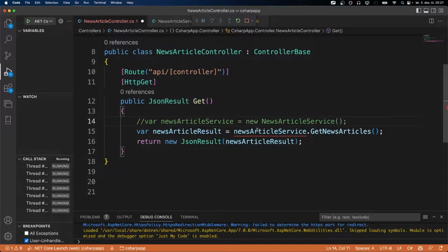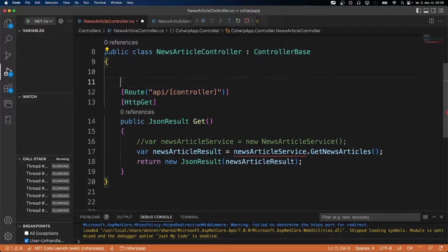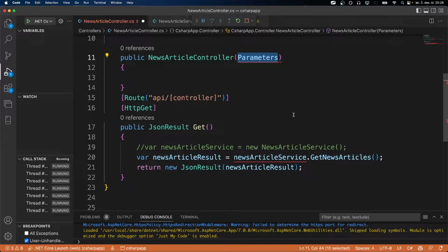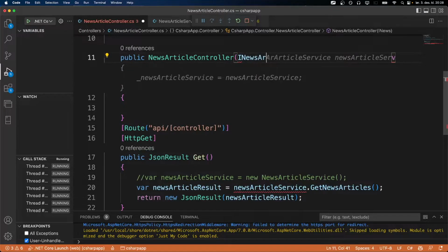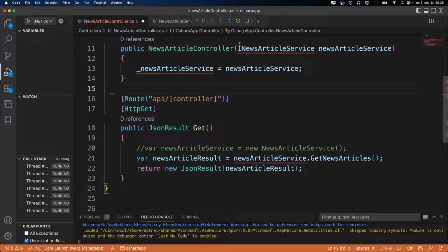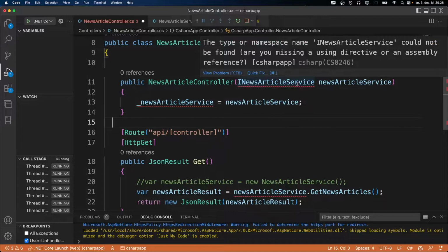We would instead have to use something called dependency injection. Dependency injection means that we will get the dependencies whenever we need them. So let's start off by creating a constructor here. And you can see it says parameters. What we would like to do here is actually take an INewsArticleService, and we can call it newsArticleService, just like that. And we need to instantiate it the way it wants it to be instantiated. The problem though is that this interface doesn't exist yet. We need to create it.